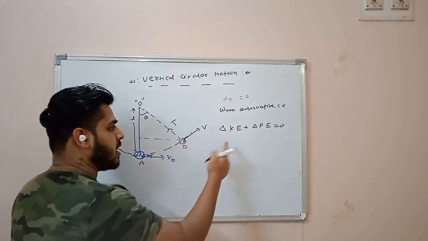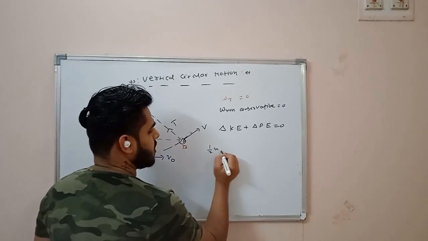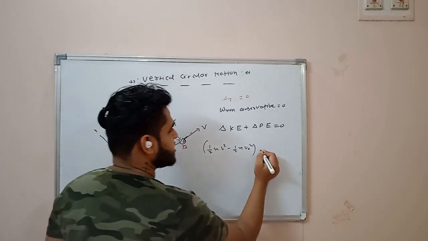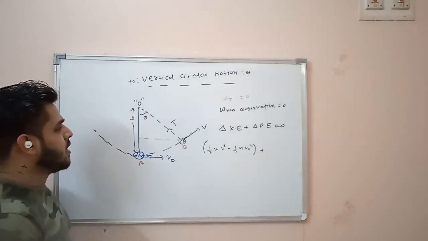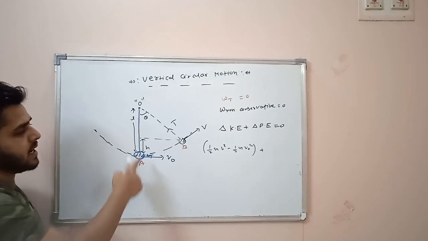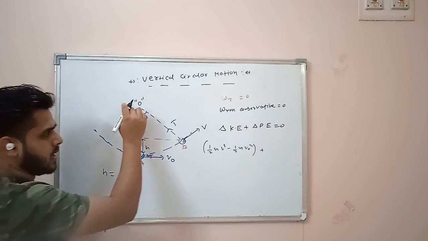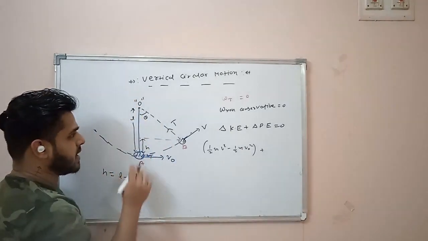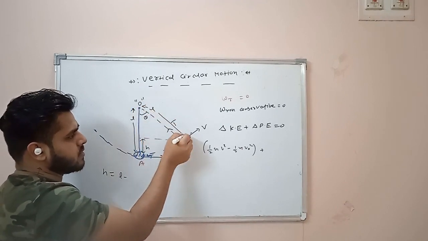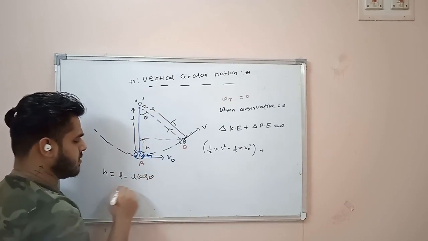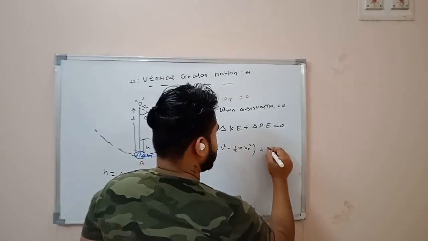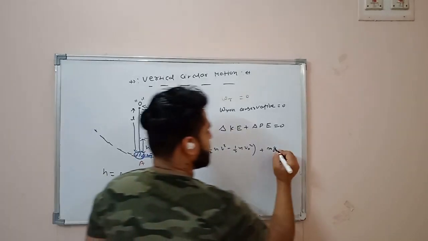Conservation of mechanical energy. Change in kinetic energy is half mv square minus half mv naught square, plus change in potential energy. The change in potential energy is nothing but m multiplied by g multiplied by this height h. And this height h is nothing but L, the total length, minus this length. And this length is nothing but L cos theta, because this distance is also L. So you write L minus L cos theta. This is L into (1 minus cos theta). Put it over here. The change in potential energy is mg multiplied by L into (1 minus cos theta).